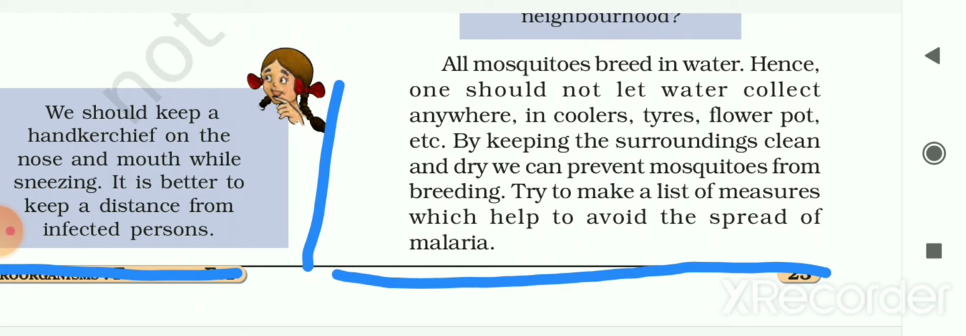And try to make a list of measures which help to avoid the spread of malaria. So how can we prevent the spread of malaria? For that you can cover your arms and legs and use a mosquito net. You can avoid mosquito bites by using insect repellents. Insect repellents, that means bug sprays, are applied to skin, clothing or other surfaces to prevent mosquito bites.